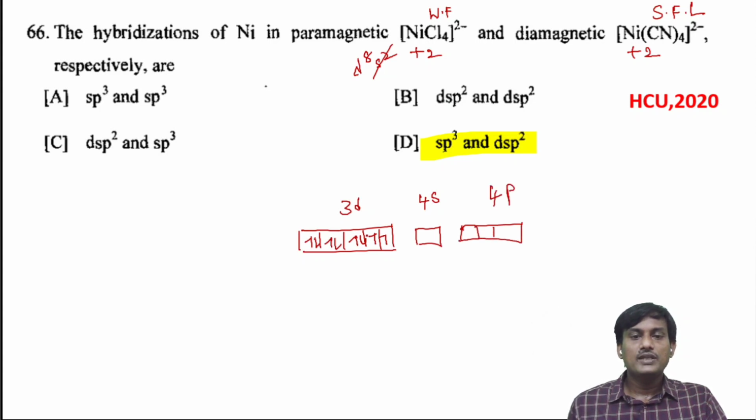Here there are no empty d orbitals, so there is hybridization between the s and p orbitals. So there is sp3 hybridization. So in this case we have sp3.